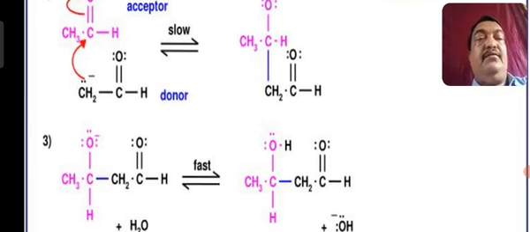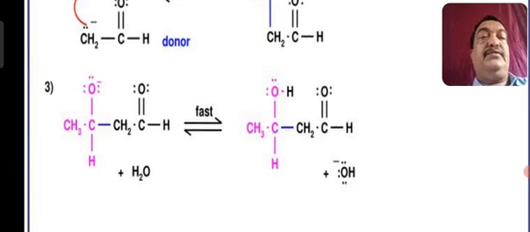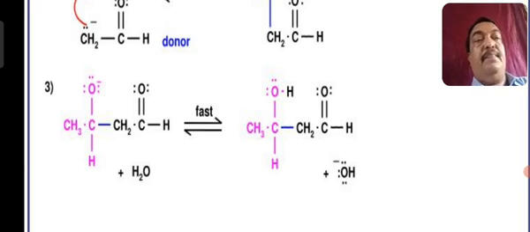And this anion will now undergo hydrolysis, that is called protonation. The proton of the water molecule will be added, and you will get your product containing the alcohol group as well as the carbonyl group, that is called aldol.